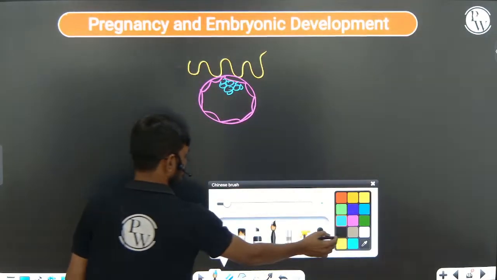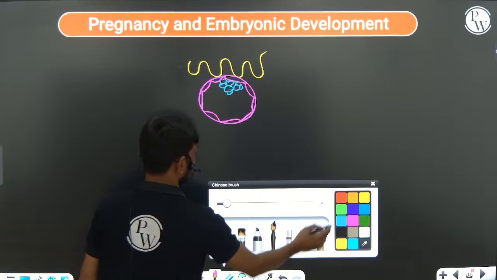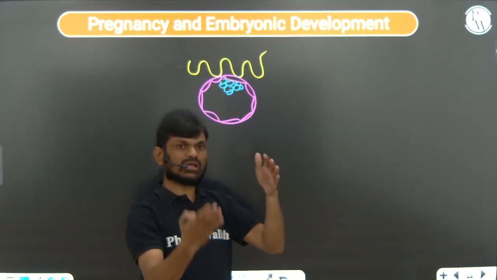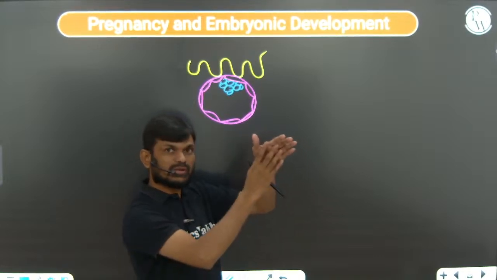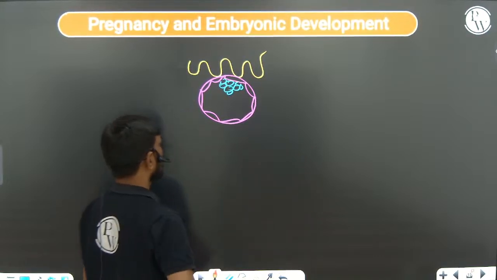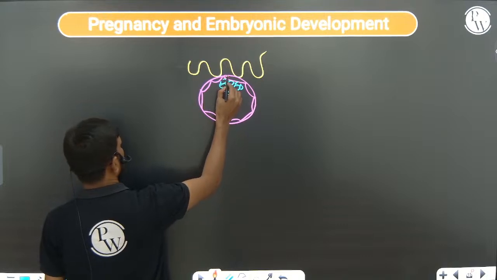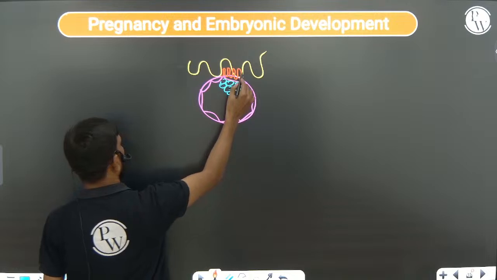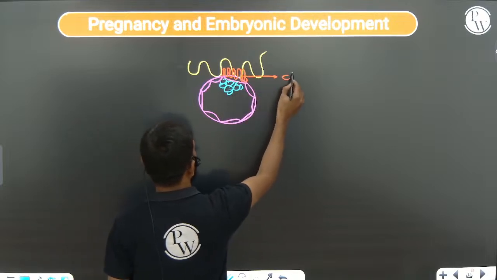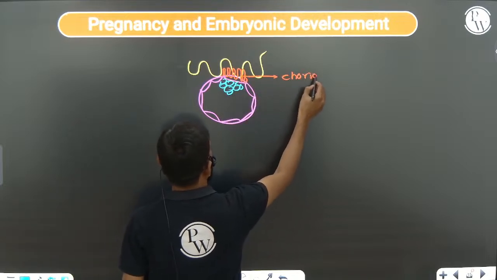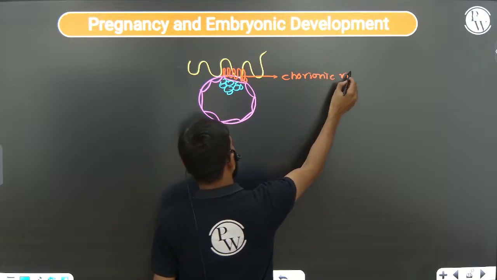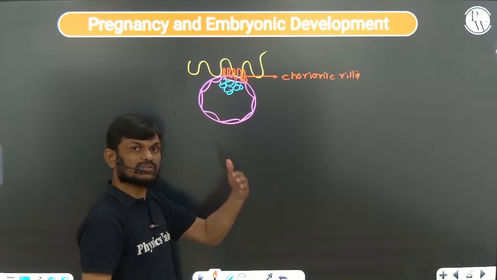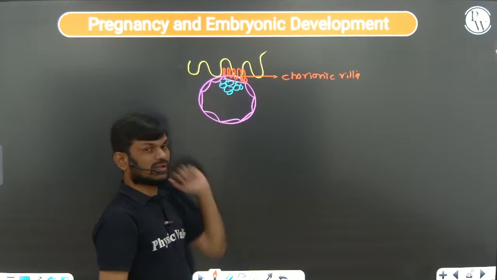After implantation, implantation means attachment of the embryo in the blastocyst stage to the uterine wall. Now you can see this trophoblast layer forming small finger-like projections we are calling chorionic villi. The trophoblast cells are forming chorionic villi.